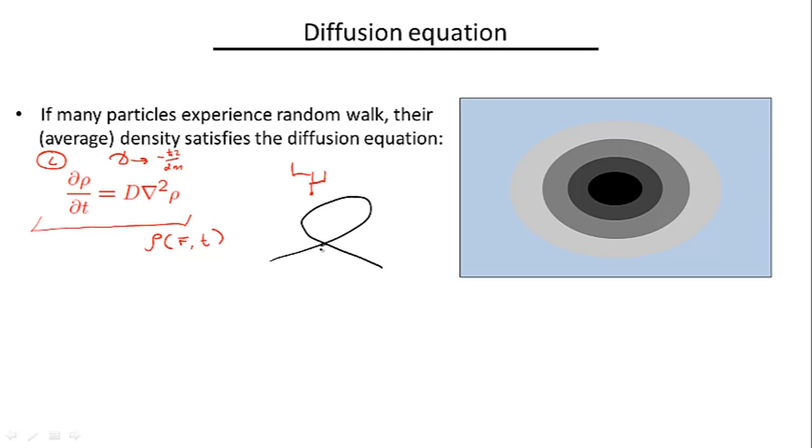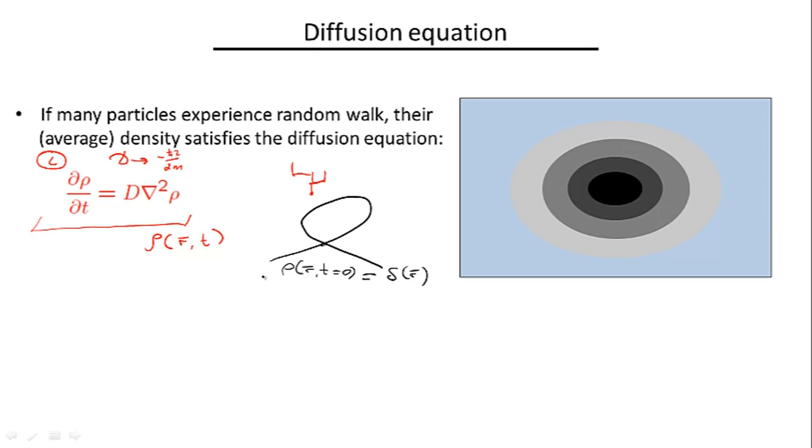From the perspective of this crossing point, I'm asking what is the probability for a particle to return to the same point where it started. So let's say I set an initial condition for my density at t equals 0 to be a delta function in space, a very sharply localized density in the vicinity of a particular point.